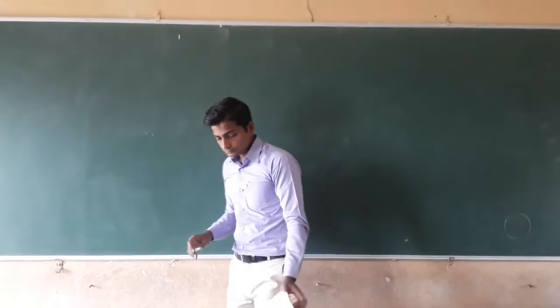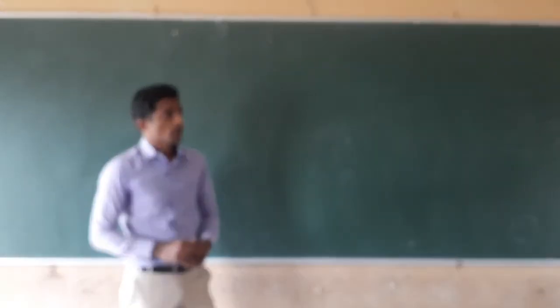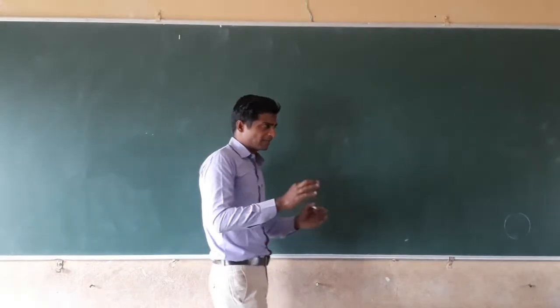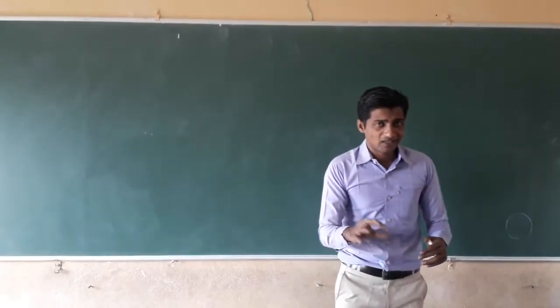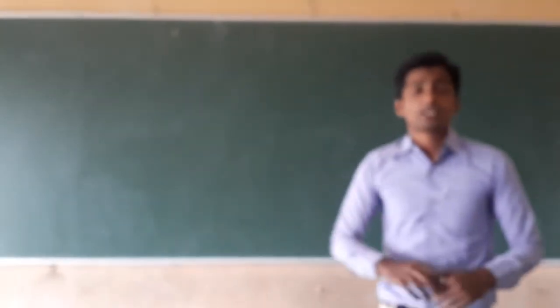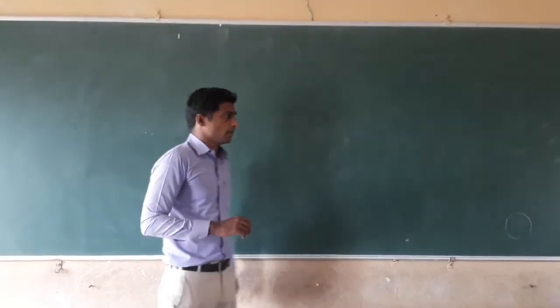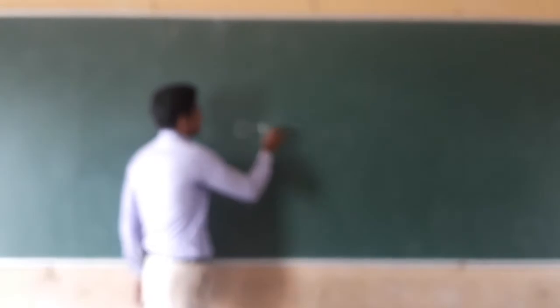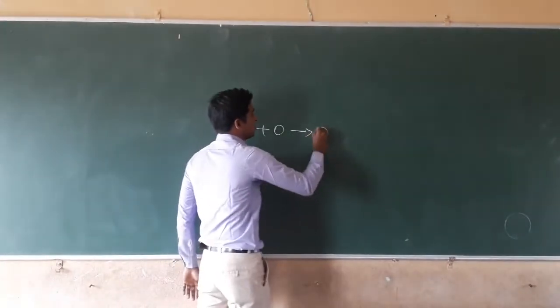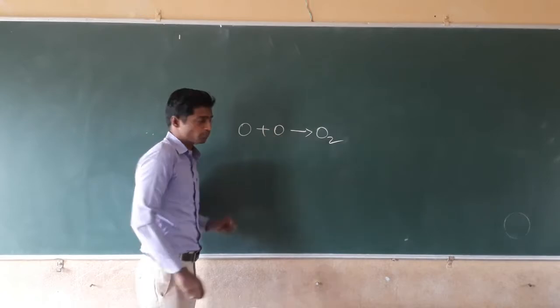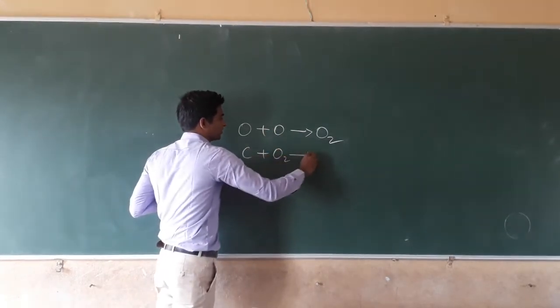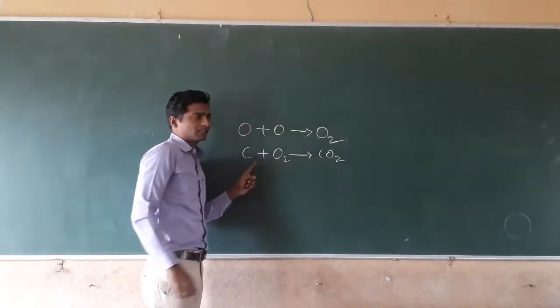The next one, dear students, is the second law, that is the law of constant proportion. The atoms of the same element combine to form a state of matter, and the atoms of different elements combine to form a compound. For the formation of a molecule, two or more atoms have to be combined. For example, oxygen atoms combine to form an oxygen molecule. Carbon plus oxygen molecule combine to form carbon dioxide.